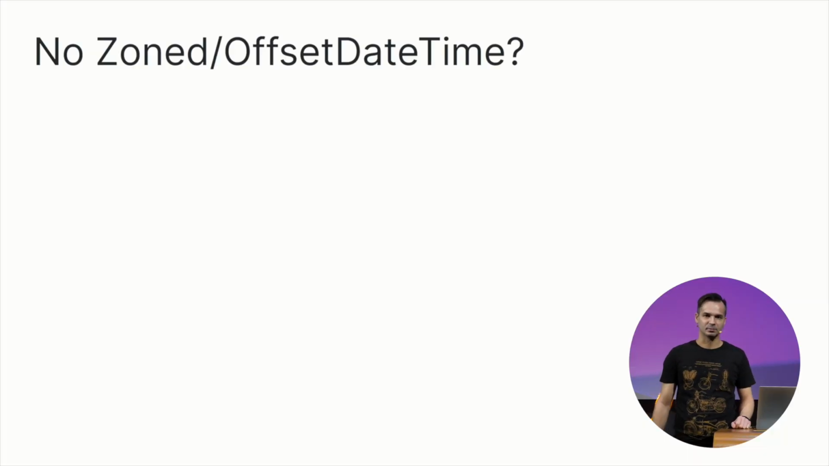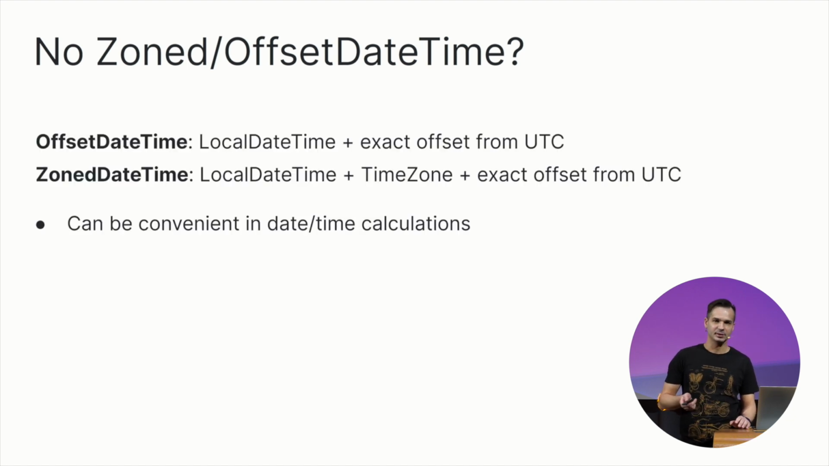An attentive listener might notice, if we need to store a pair of local date time and time zone, why don't we provide something like zoned or offset date time? What are offset and zoned date time types? Offset date time is a local date time combined with an exact offset from UTC, and zoned date time is a local date time plus time zone, but it also contains an exact offset from UTC in order to determine the corresponding instant unambiguously. These types can be convenient in date time calculations because you have everything at hand, all components that are needed to perform an operation.